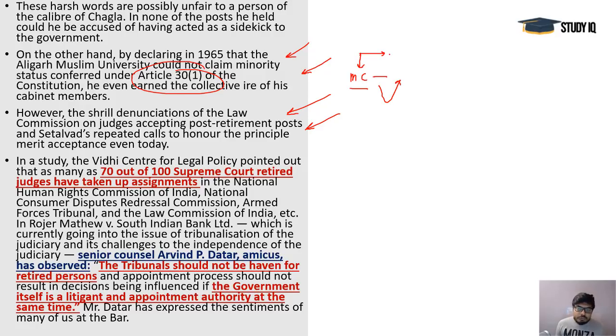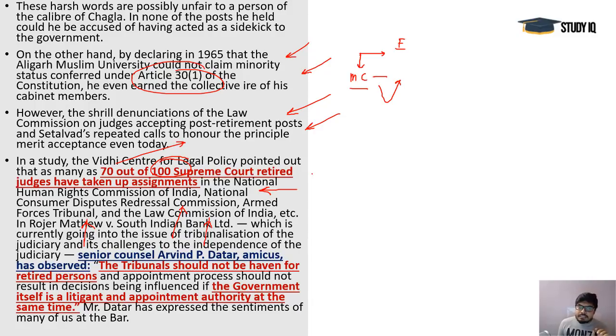Today all political parties want to take favors from these people. And as I told you, out of 170 judges, they are taking jobs and assignments under the National Human Rights Commission, the National Consumer Dispute Redressal Commission, the Armed Forces Tribunal, and the Law Commission of India, in these benches and all. So there they are on important positions,